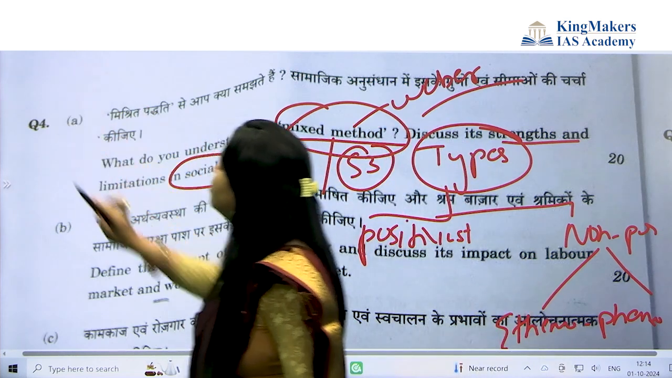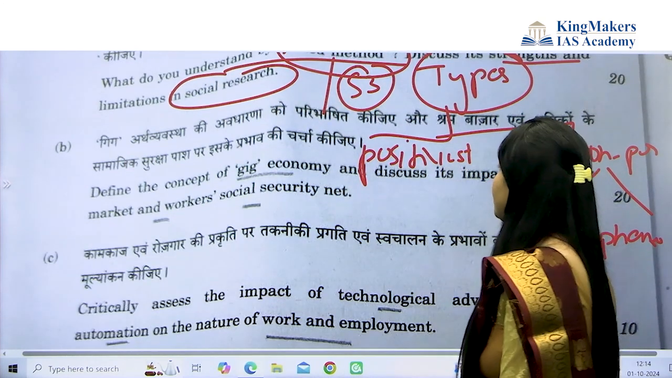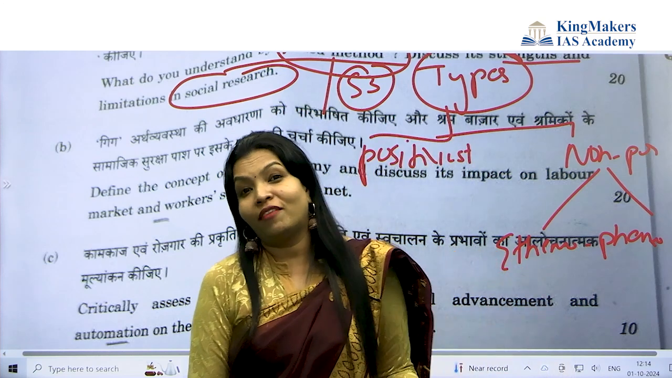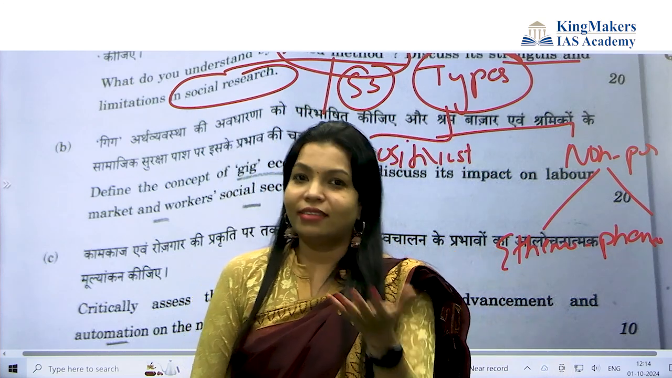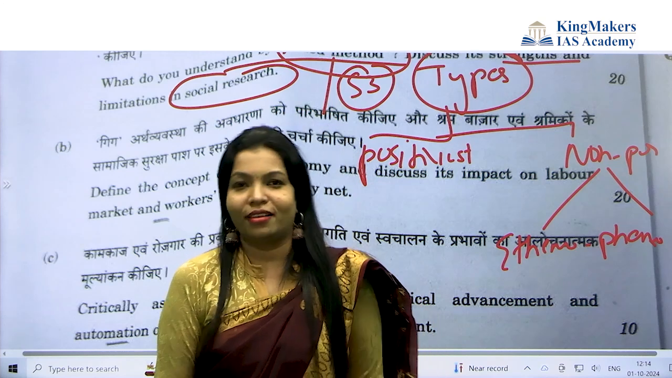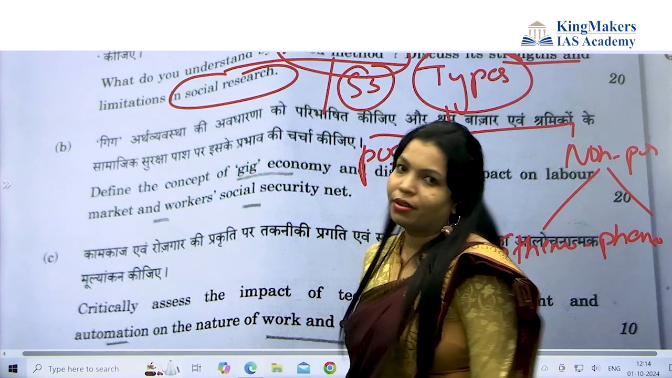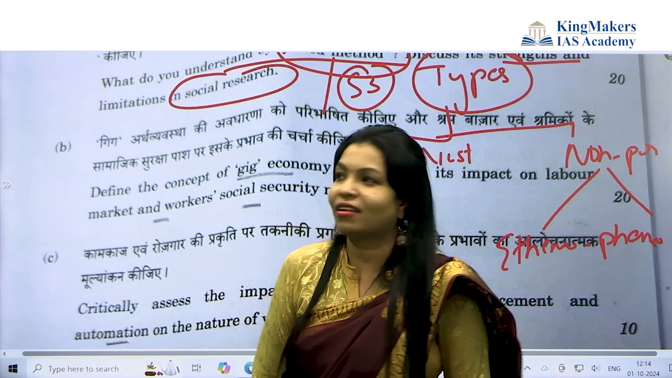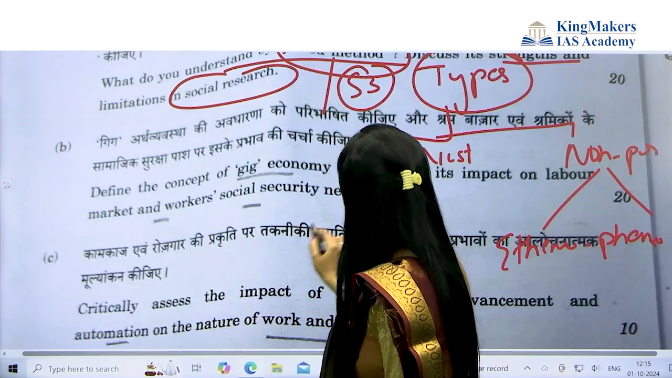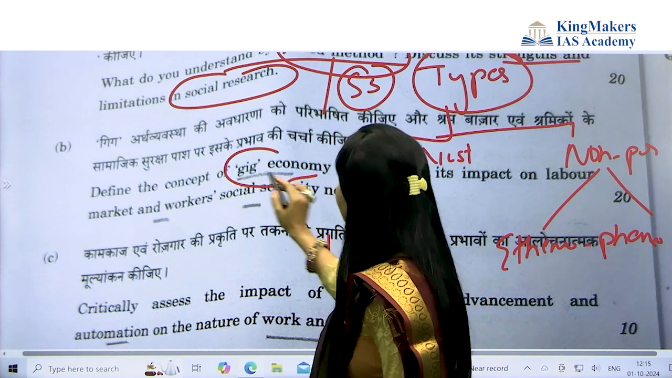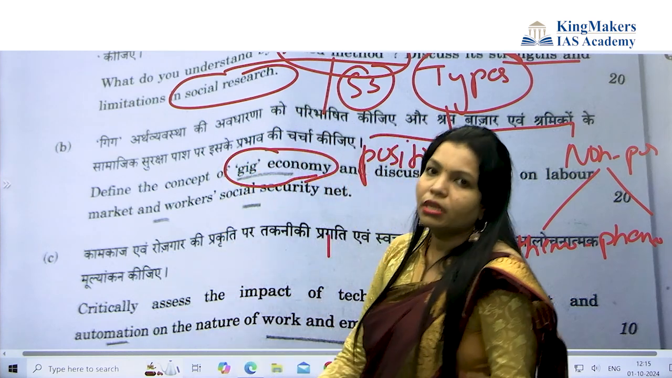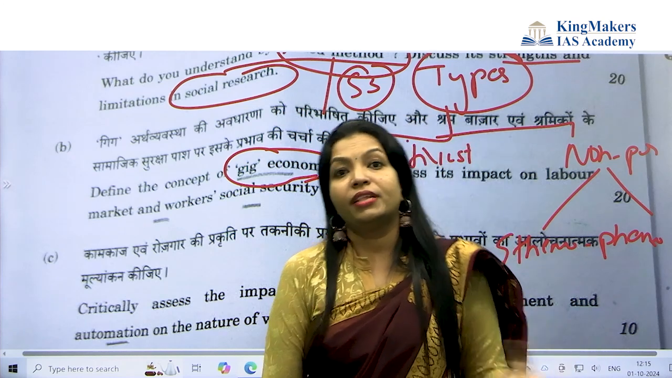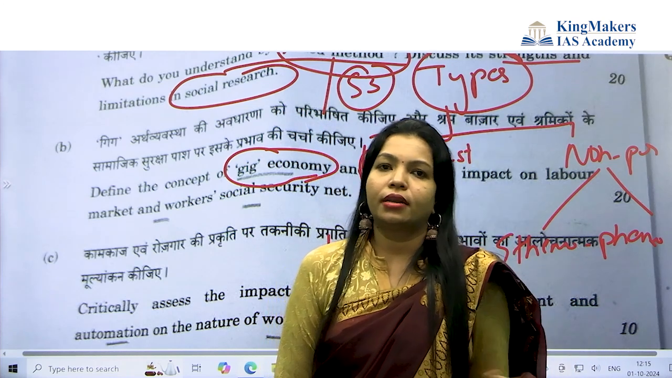Next question: Define the concept of gig economy and discuss the impact on the labor market. It is a GS-type question. So what an advantage we have as sociology students, that GS concepts and current affairs you can also write here in sociology. Now define the concept of gig economy. More people will forget that they are writing a sociology answer or a GS answer. First of all, what is the gig economy? Gig economy is something related to easy entry and easy exit. Okay, gig economy is formal also, but within the formal economy it comes in the informal way.